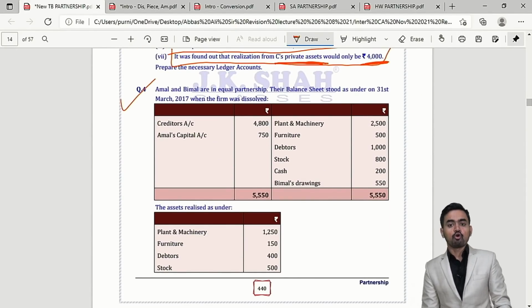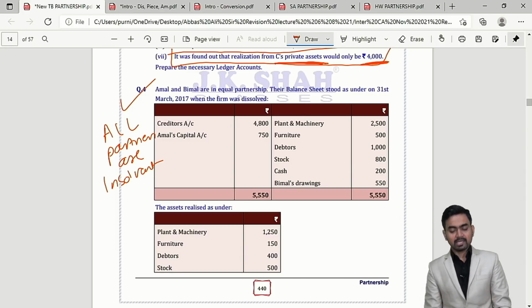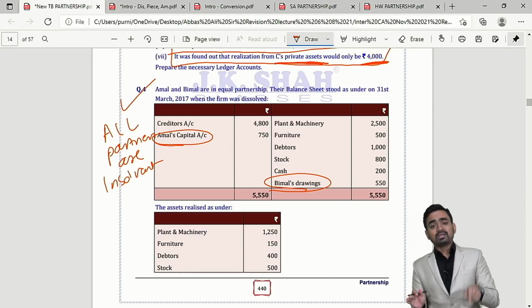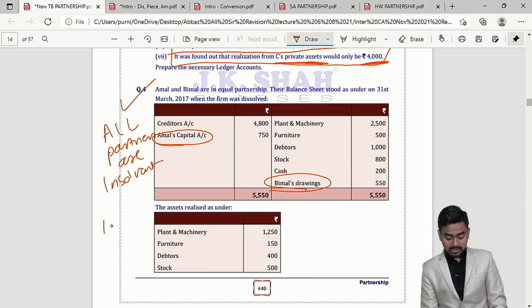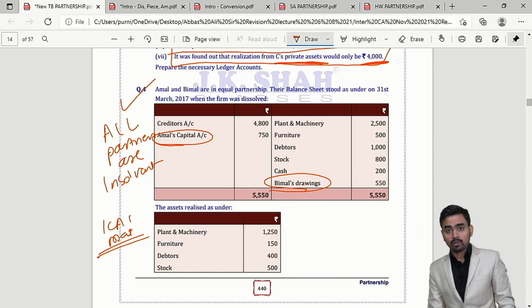Question number 4, here all partners are insolvent. That is, here 2 partners are there, Amal and Bimal. Both are insolvent. So when such a question comes in the exam, even the sum is there in ICAI material. So you can expect even this in the exam. Yes or no? Yes, sir.